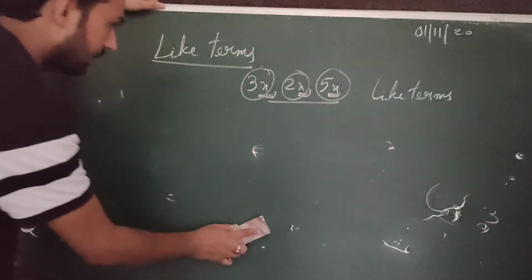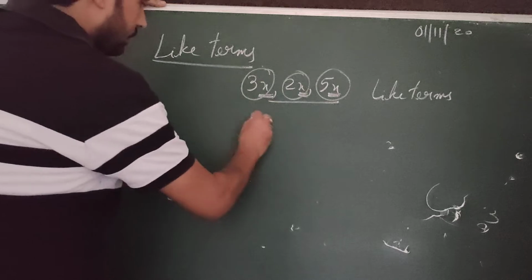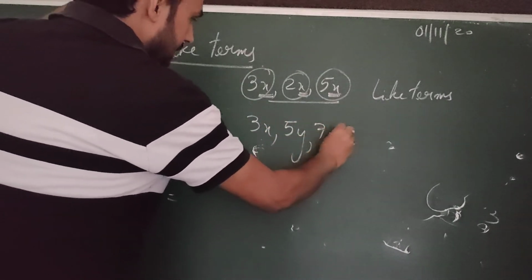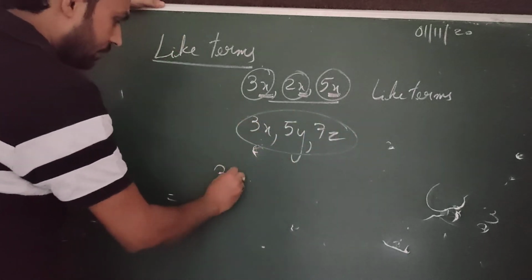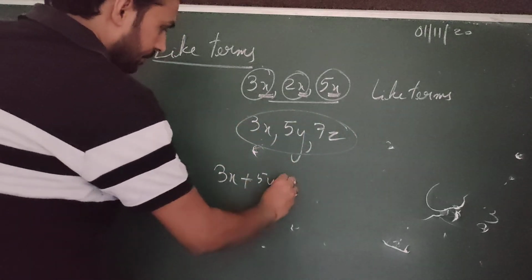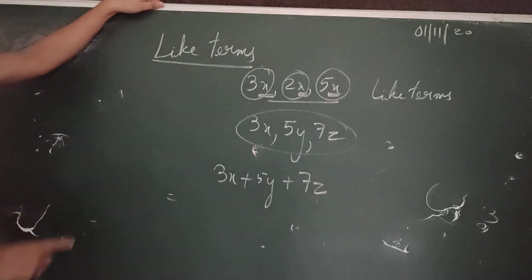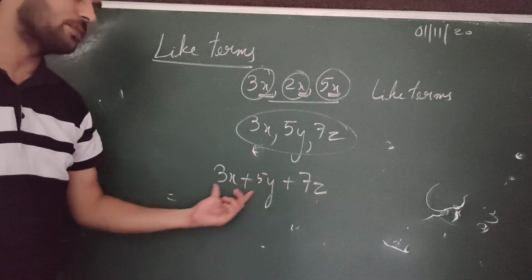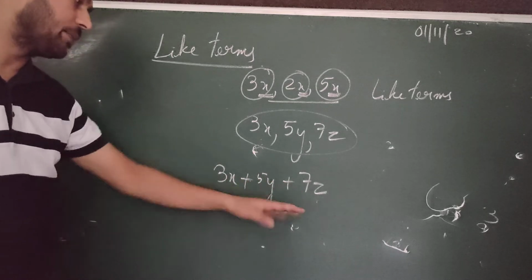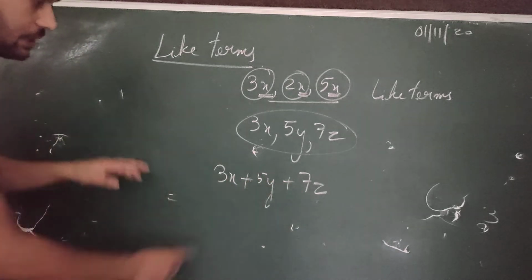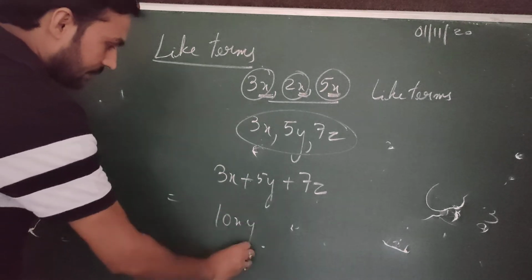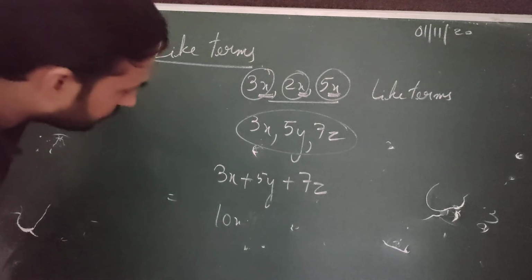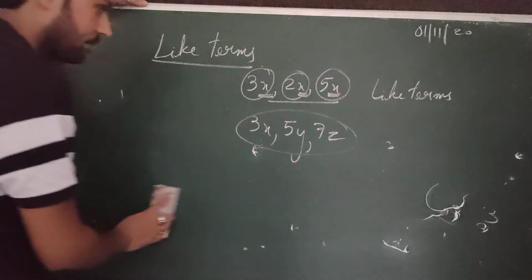Okay, so here if you want to see an example for unlike, it will be 3x plus 5y plus 7z. These are all unlike terms, and if we try to add them, we can't do the addition according to the rule, because in algebra we have to follow the rule of like terms and unlike terms. Here addition is not possible. It becomes just like that. We can't do anything here. It's not that we will write 10xyz, or it's not that we will just write 10x. So this is the main thing that we need to be very careful about.